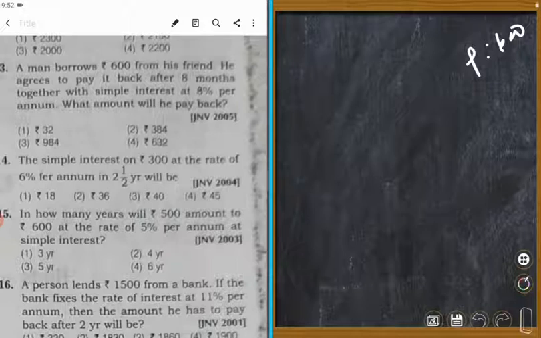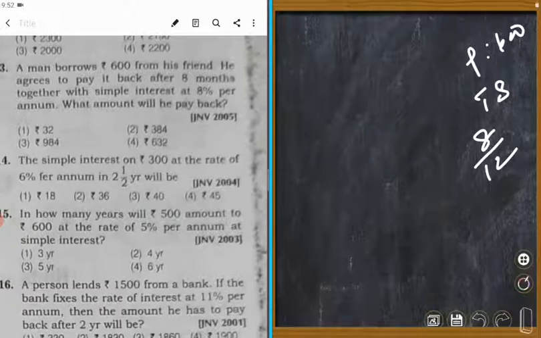Back after 8 months, so time is equal to 8 months. 8 months means how many years? 8 upon 12 years. With the simple interest at 8%. So let's calculate this interest, then we shall calculate the amount.